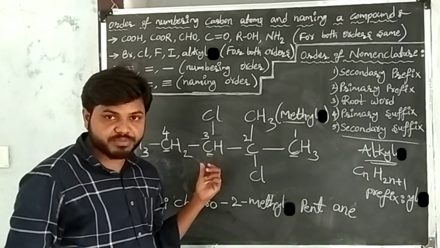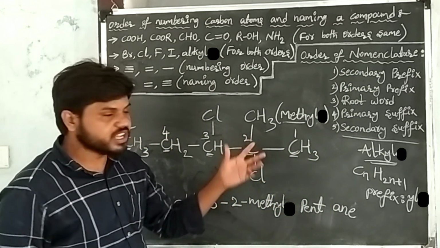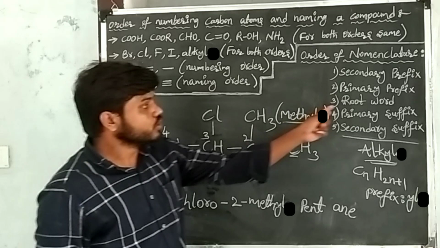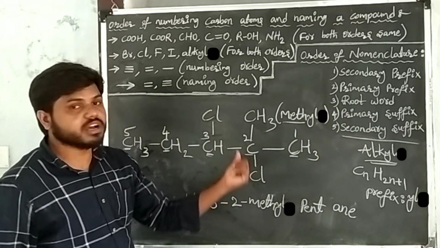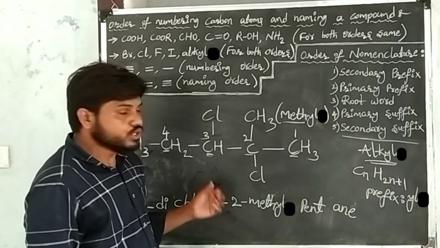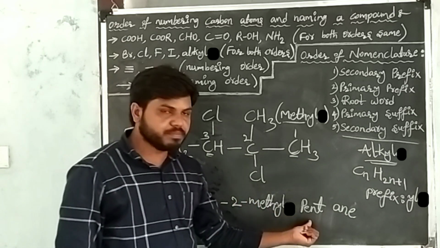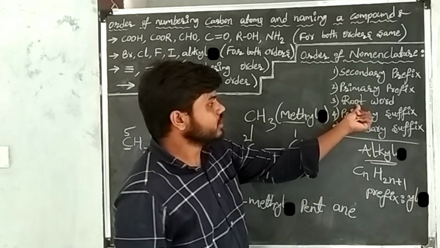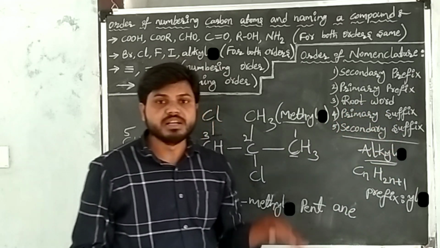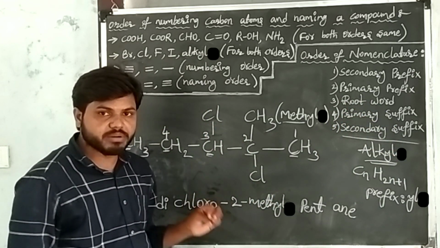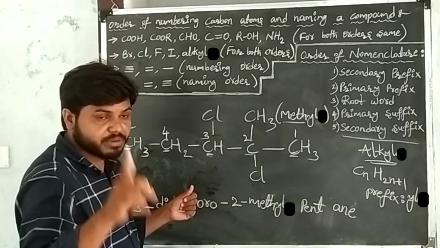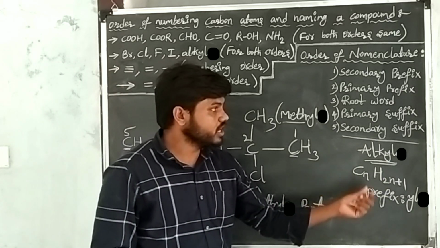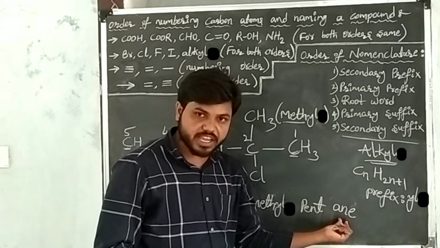After writing chlorines and methyl, go to the primary prefix. Here primary prefix means cyclic. Cyclic is not present in the given carbon compound, so go to the root word. Root word means number of carbon atoms. In the given carbon compound, 5 carbon atoms are there. So the root word of 5 carbon atoms is what? Pent. I wrote that. After root word, go to the primary suffix. Primary suffixes are single bonds, double bonds, triple bonds. In the given carbon compound, between every two atoms, single bonds are present. That's why I took the suffix of single bond, that is ane.